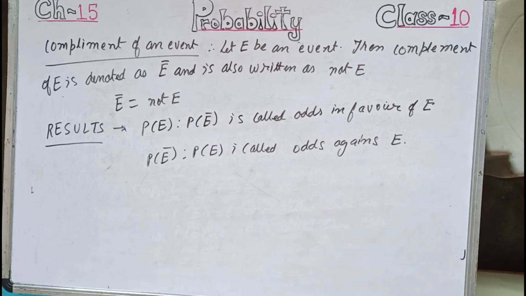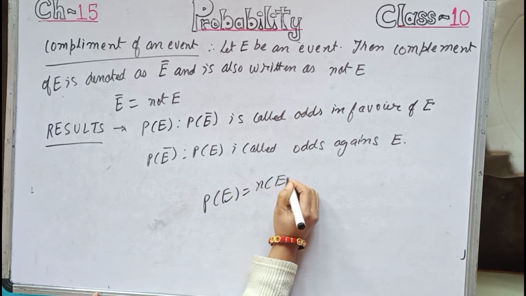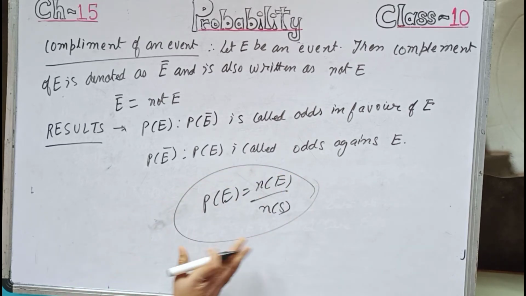Now let us start the sums based on the topic, that is PE equals to NE by NS. Keep in mind the whole probability is based on this formula only.